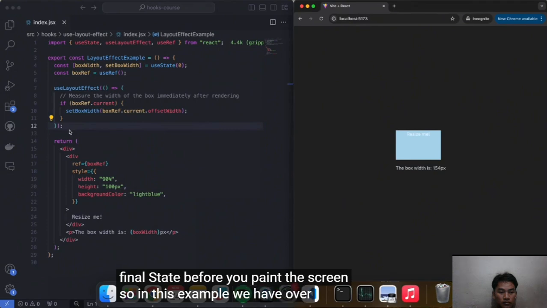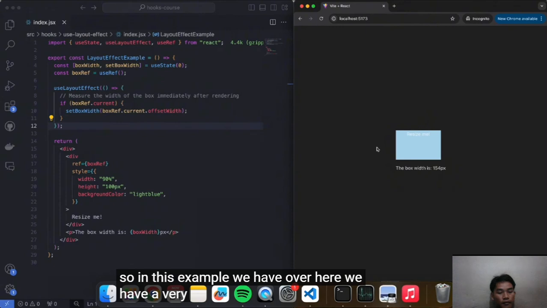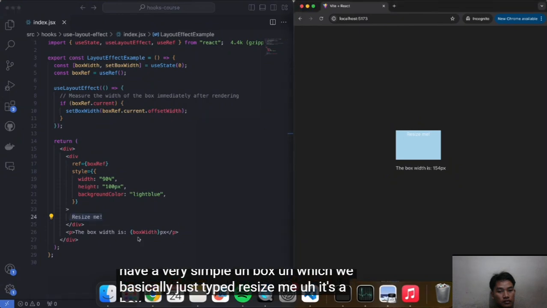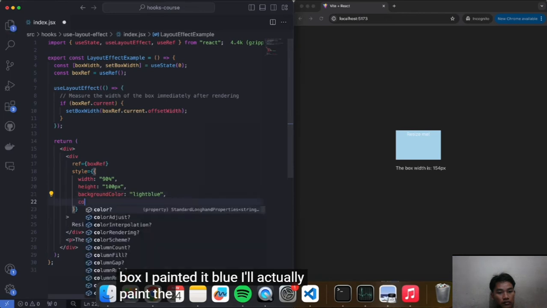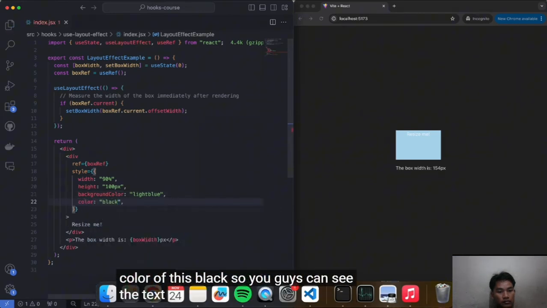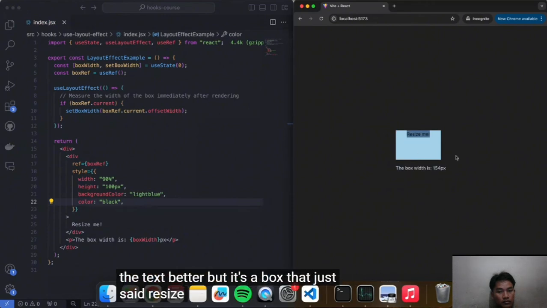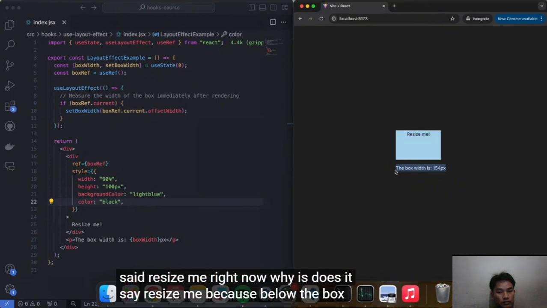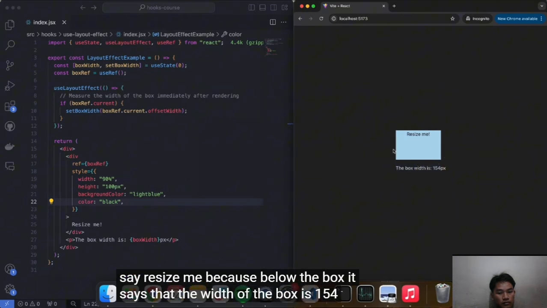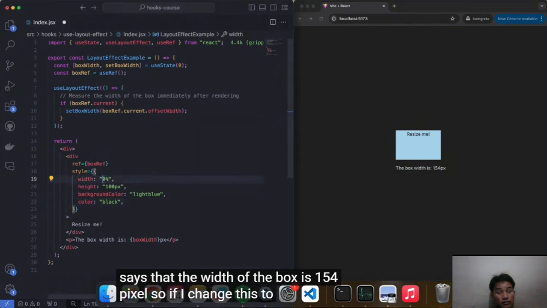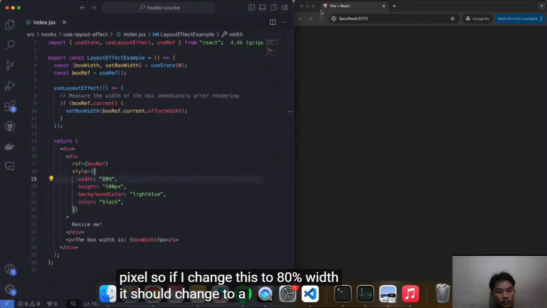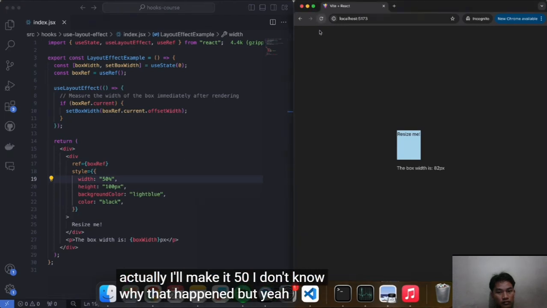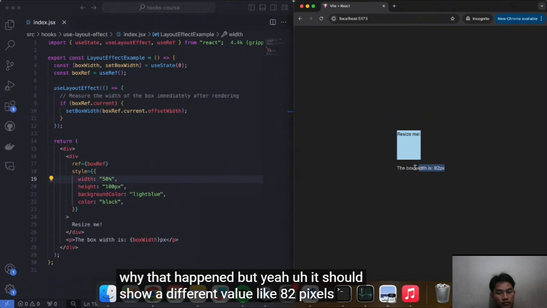So in this example we have a very simple box, which we just typed "resize me" into. It's a box I painted blue. I'll actually paint the color of the text black so you can see it better. But it's a box that just says "resize me," right? Now, why does it say resize me? Because below the box it says that the width of the box is 154 pixels. So if I change this to 80% width, it should change to a different value. Actually, I'll make it 50. I don't know why that happened, but it should show a different value, like 82 pixels, right?